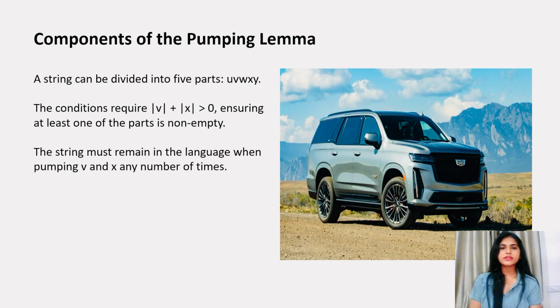Now let us see the components of the pumping lemma. A string can be divided into 5 parts, that is u, v, w, x, y. The conditions require that the length of vx should be greater than 0, ensuring that at least one of the parts is non-empty. The string must remain in the language when pumping v and x any number of times.